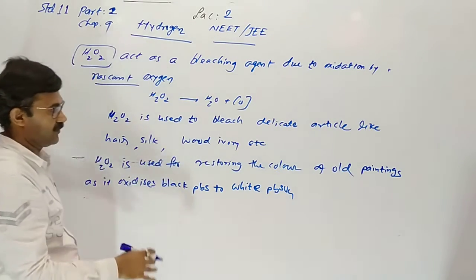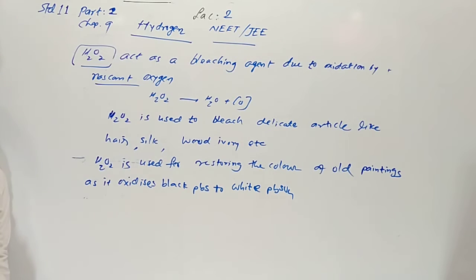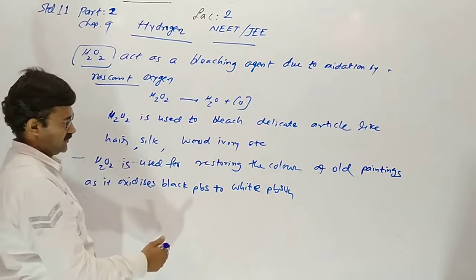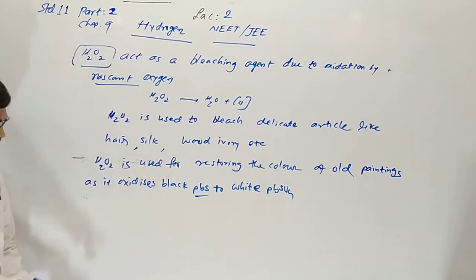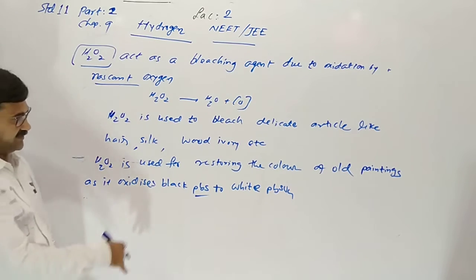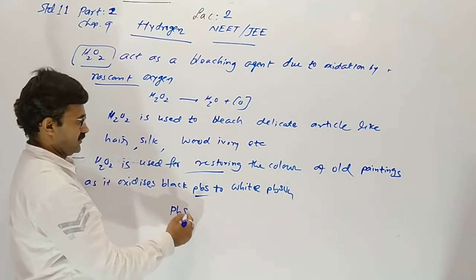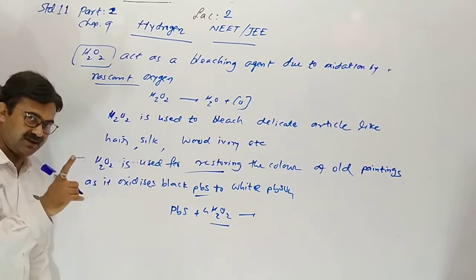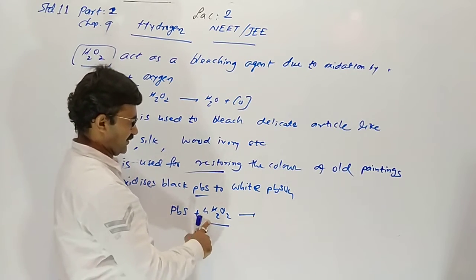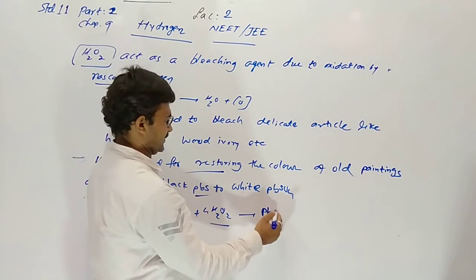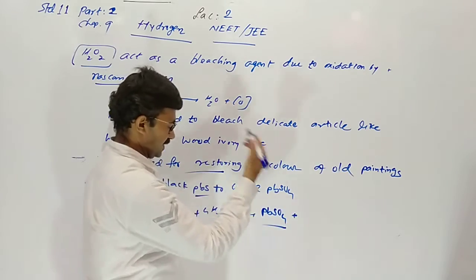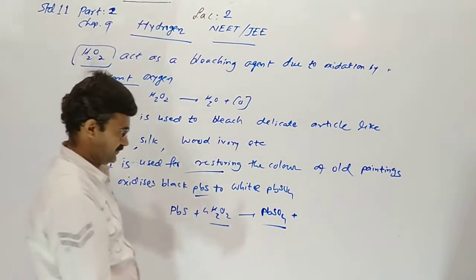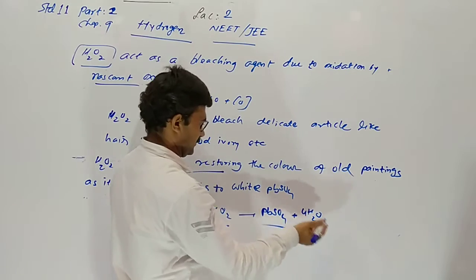In old paintings, lead was used maximally for getting a light blue color. Sometimes a painting is destroyed and the color is dull, so we can restore it. PbS plus 4 moles of H2O2: 1 H2O2 releases 1 nascent oxygen, so 4 molecules give 4. These 4 oxygens combine and we get a white compound, releasing 4 water.